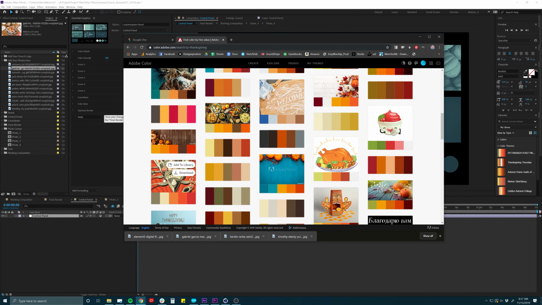So for instance, I think this was my most recent one. So I hit Add to Library, and it'll pop in right over here. And there it goes, just like that. Super simple. Okay, so once you find the colors you want, you can then close this out.